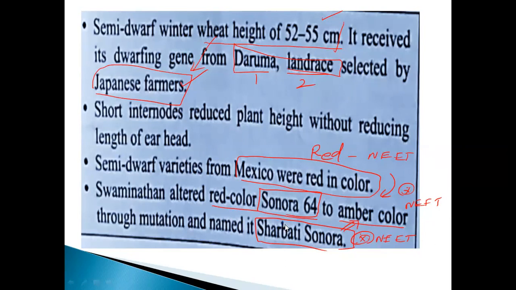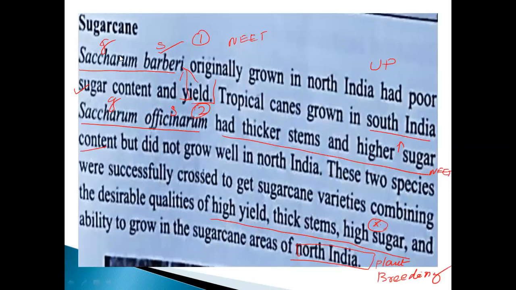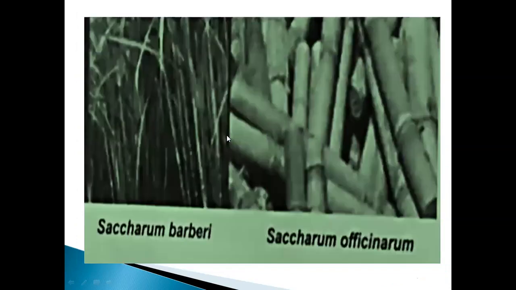Okay, so what is the next one? Already sugarcane is there. There are two types of sugarcane that have been reported. One is called Saccharum barberi and Saccharum officinarum. This one is called north side. This one is called south side. This one has very low sugar content. This one has high yield content. This is also a very, very important NEET point question. Okay, so go to the next one. See, these are the two examples I already told you.